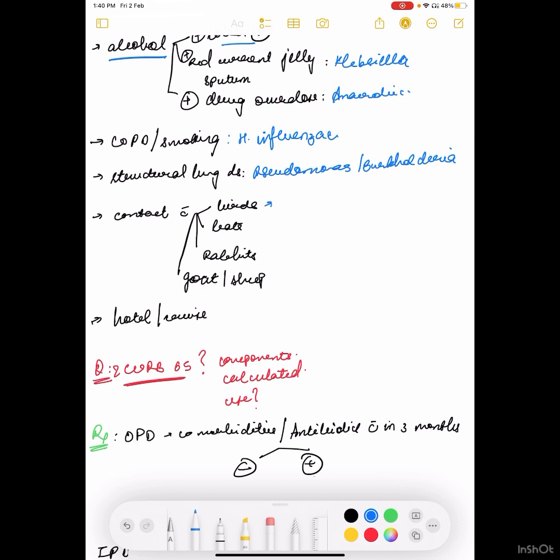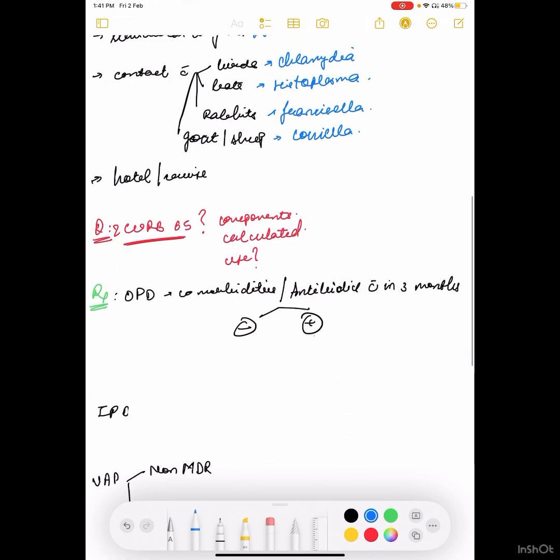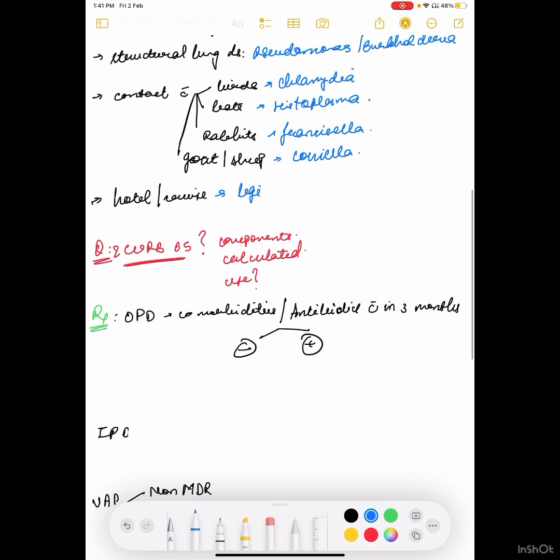If the patient is in contact with birds, then generally it is Chlamydia psittaci. Then in bats, it is Histoplasma. If the patient comes in contact with rabbits, Francisella. If the patient comes in contact with goats or sheep, then it is Coxiella. In hotel or cruise, the patient generally is infected with Legionella.